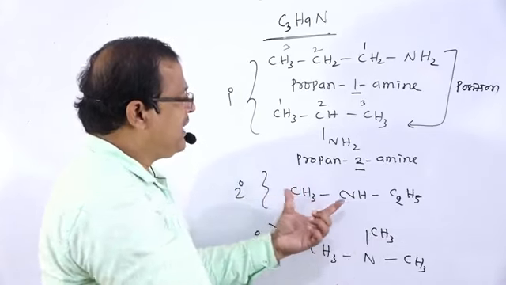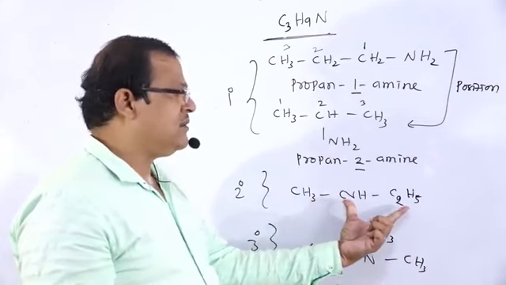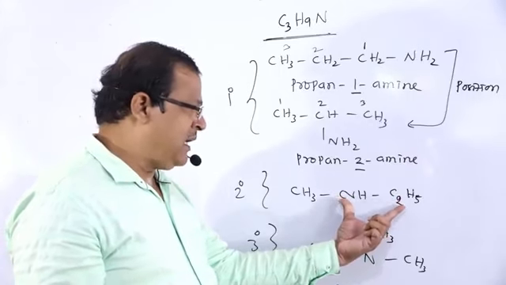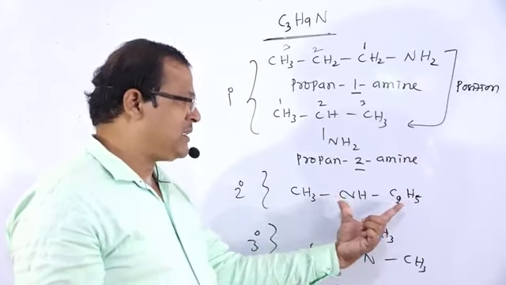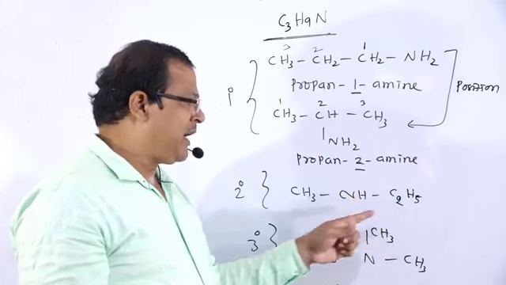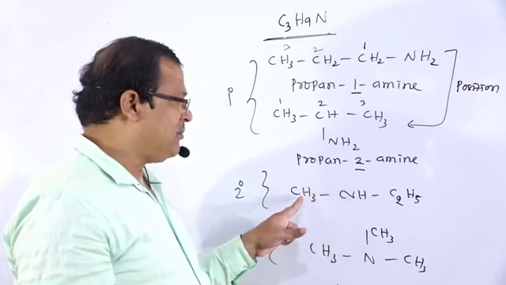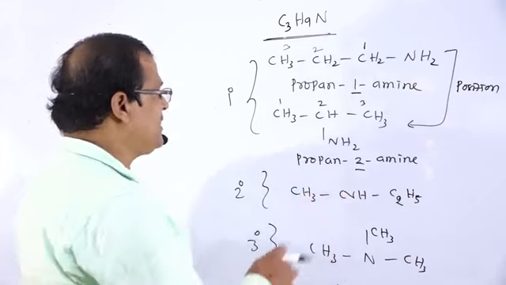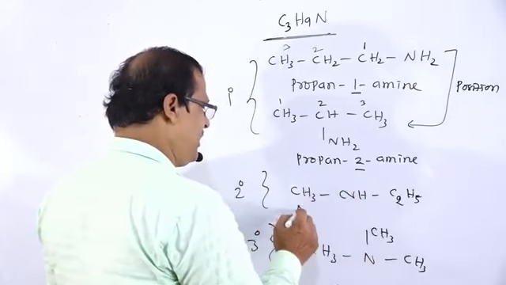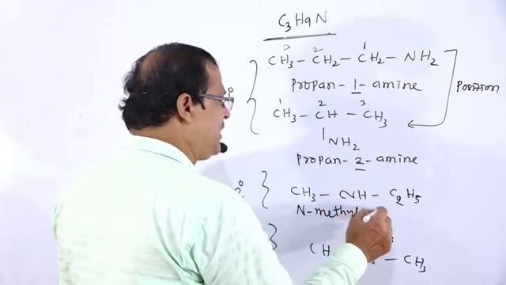Whether we take methanamine or ethanamine as the parent, the larger chain is taken as the parent, that is ethanamine, C2H5NH2. From that ethanamine, the hydrogen atom on the nitrogen is replaced by a methyl group, so it is named N-methylethanamine.